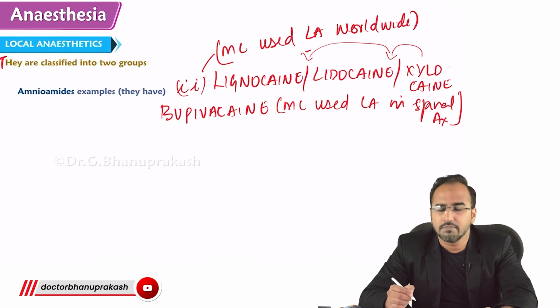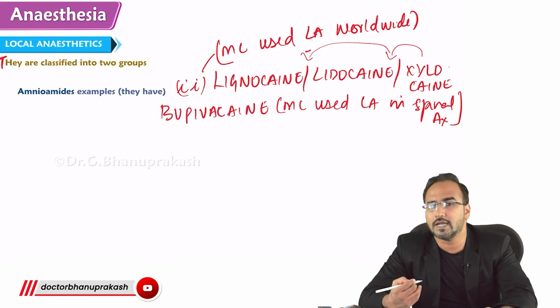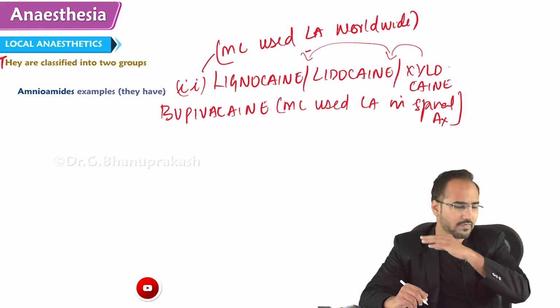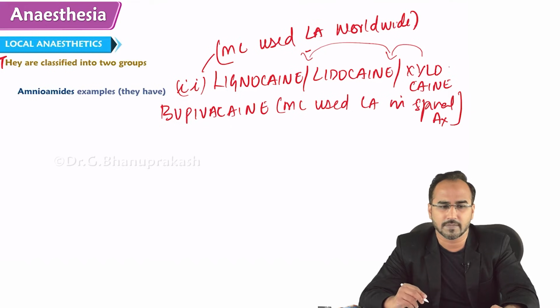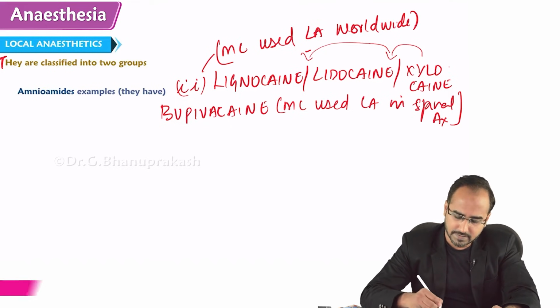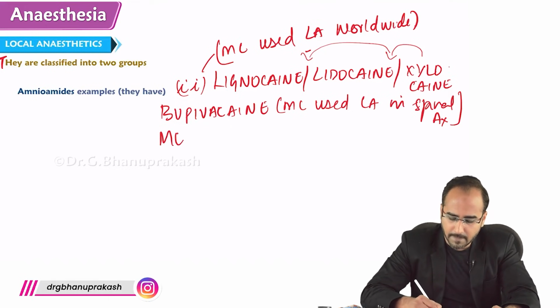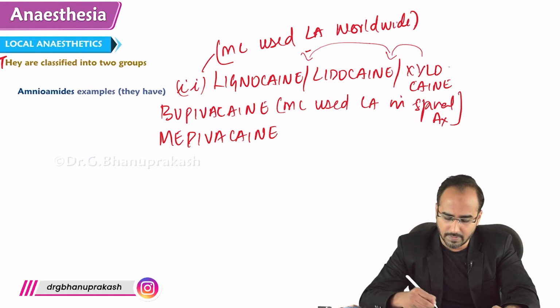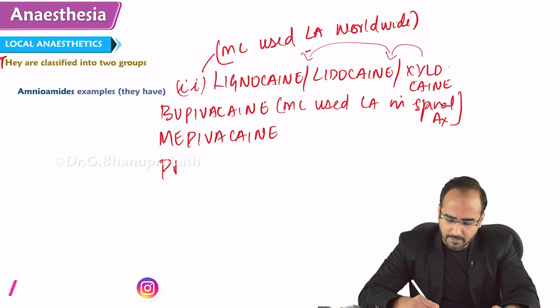Because Bupivacaine acts for a bit longer duration when compared to Lidocaine. Next, Mepivacaine, again an amide. Next, Prilocaine.